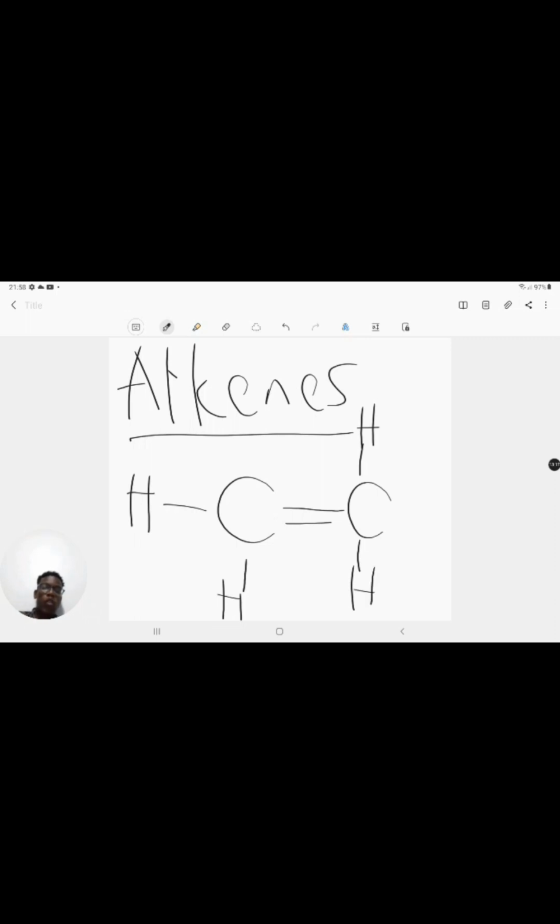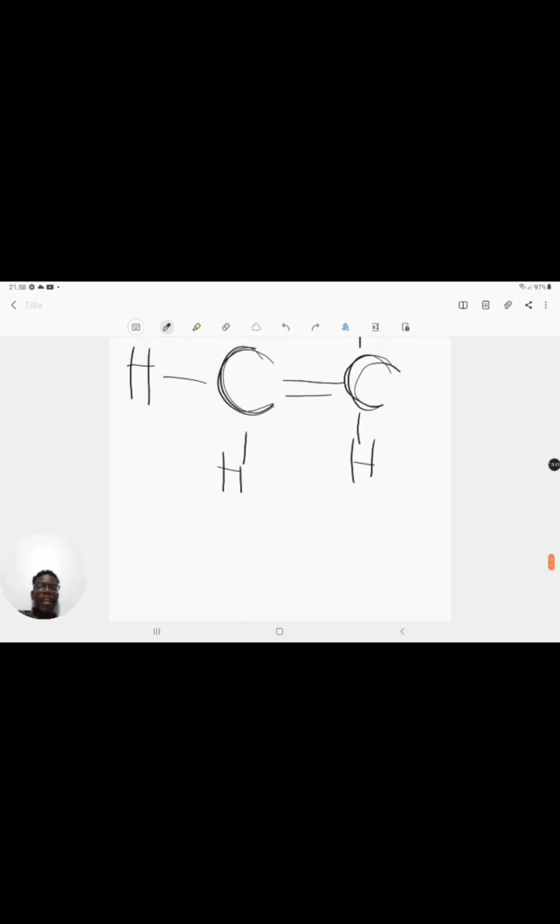If you look at these carbons here, both of them have 4 bonds around them. This one has 1, 2, 3, 4 bonds, so you can't add any more. This is a double bond, so this is an alkene. If you look at this carbon here, it has 1, 2, 3, 4. So it is an alkene. It is not an alkane like we started off with.